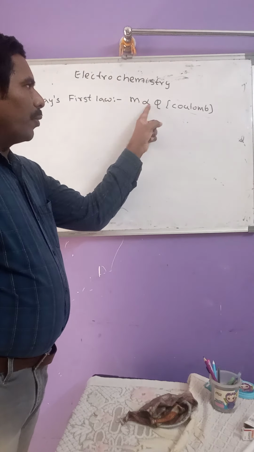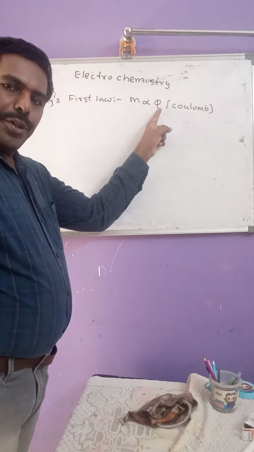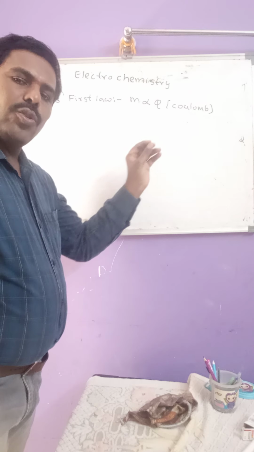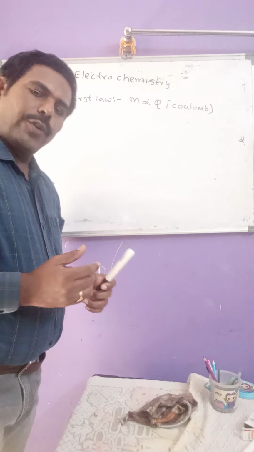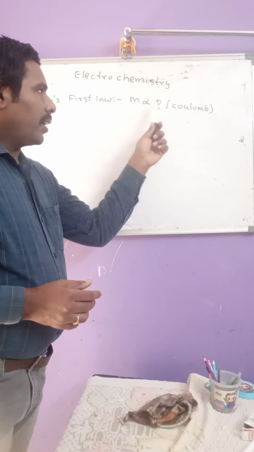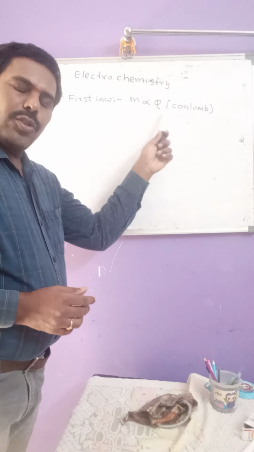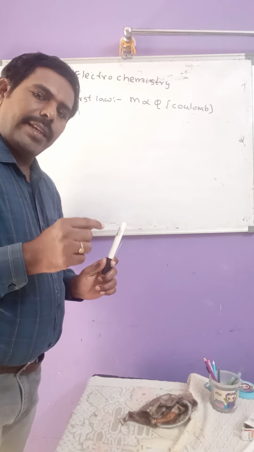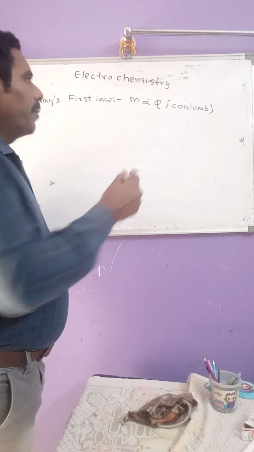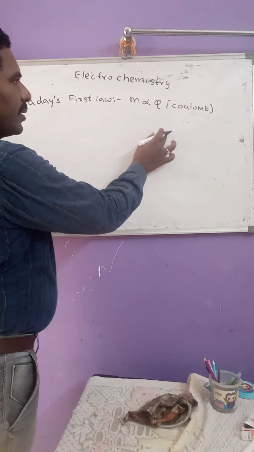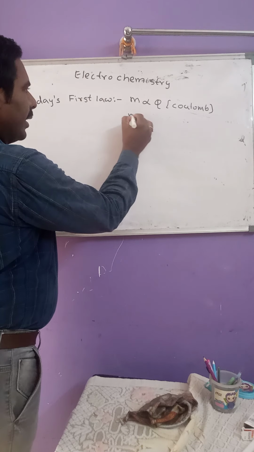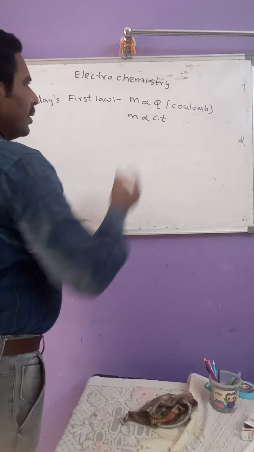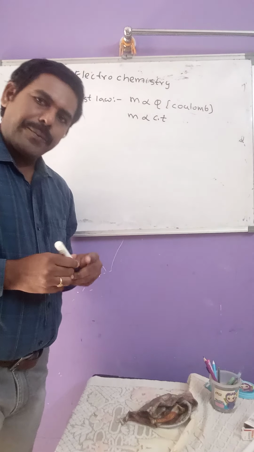Here M is proportional to Q, Q represents electricity in coulombs, and we know that electricity in coulombs Q can be represented as C into T. By replacing Q with C and T, this equation becomes M proportional to C into T.